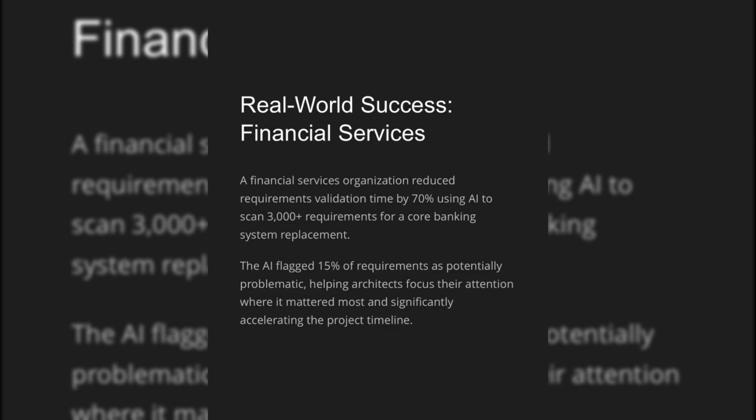A financial services organization reduced requirements validation time by 70% using AI to scan 3,000+ requirements for a core banking system replacement. The AI flagged 15% of requirements as potentially problematic, helping architects focus their attention where it mattered most and significantly accelerating the project timeline.